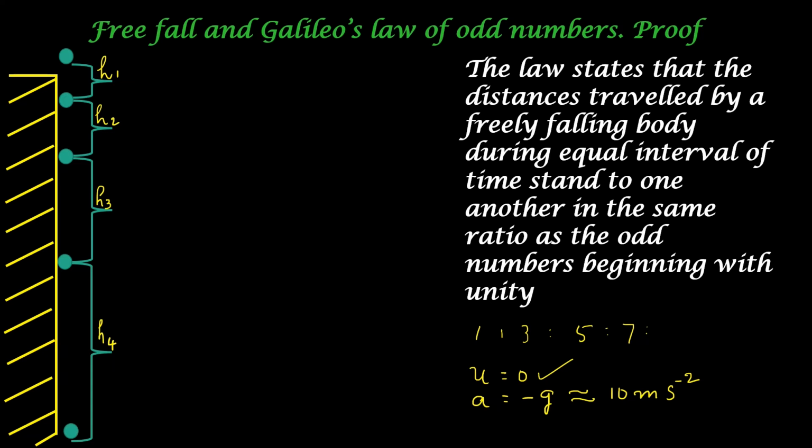From the diagram, you can see that each second, that is each equal interval of time, the distance covered by the object is increasing. It is not the same distance. Galileo's law states that these distances bear to one another the ratio of odd numbers.